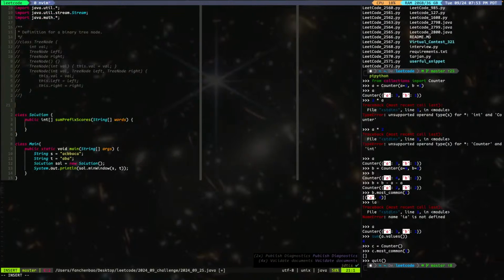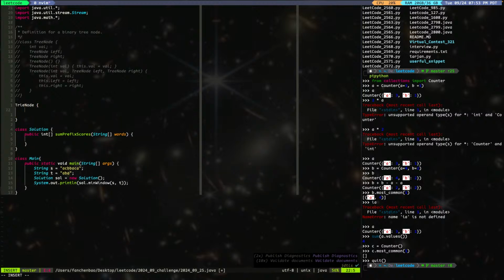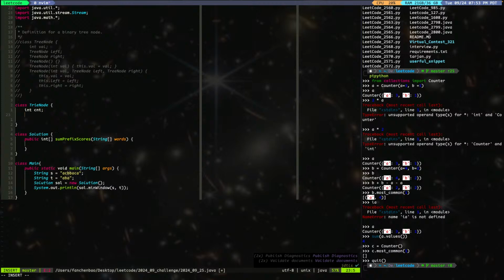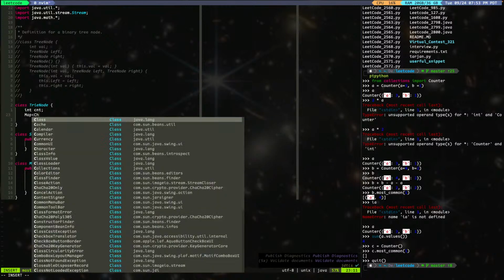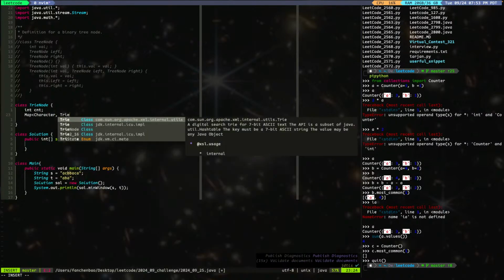But the trie will be a little bit different. What we're going to do is we will say here int count and map of character to trie node.